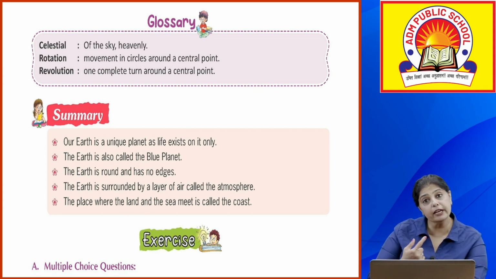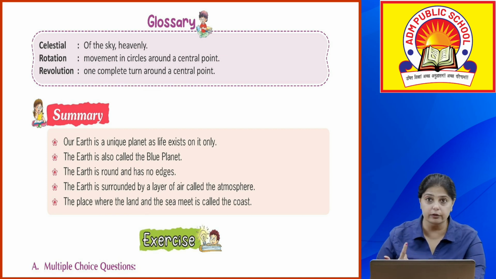is also revolving around the sun, वो sun के आसपास भी घूम रहा है, okay, it is moving around the sun. Now this movement around the sun is known as the revolution, okay, and the earth completes one revolution in 365 and 1/4 days, okay.